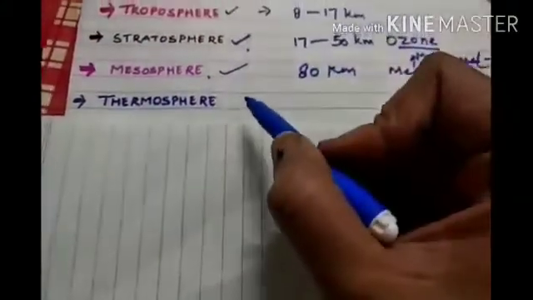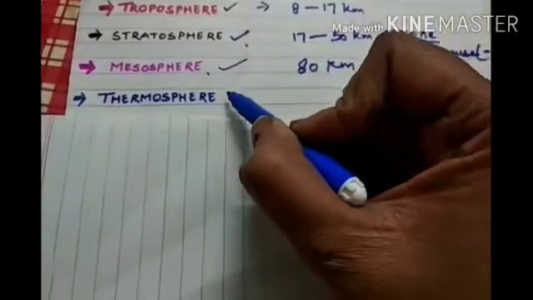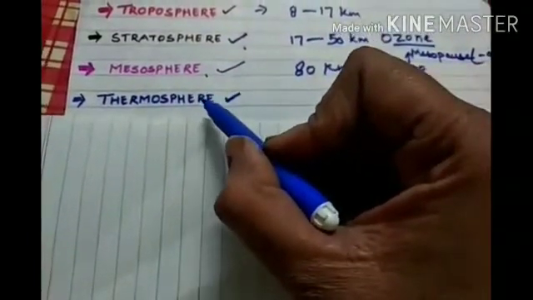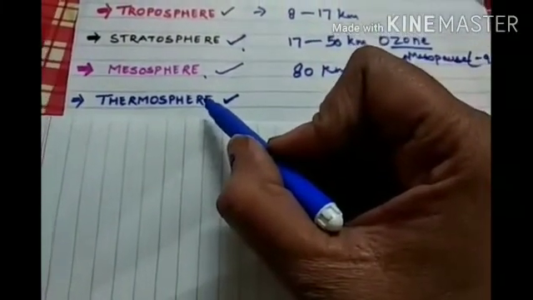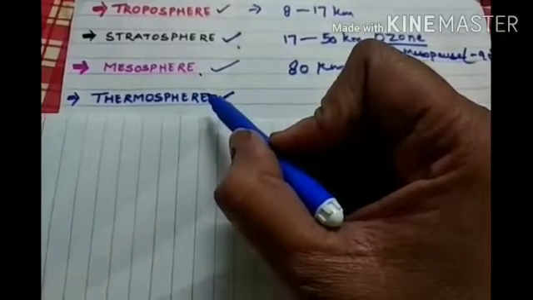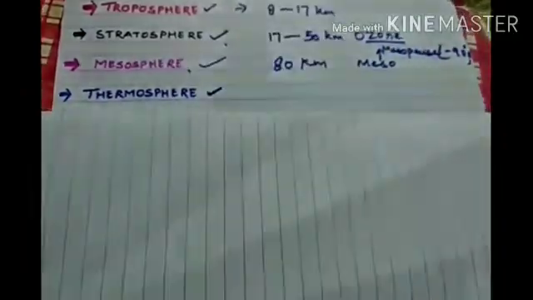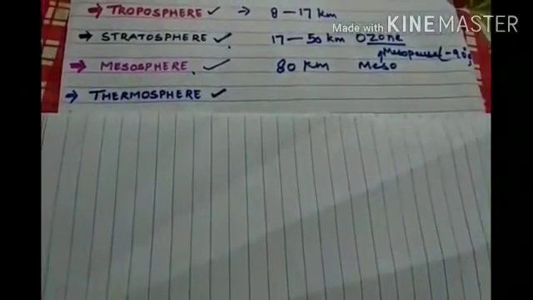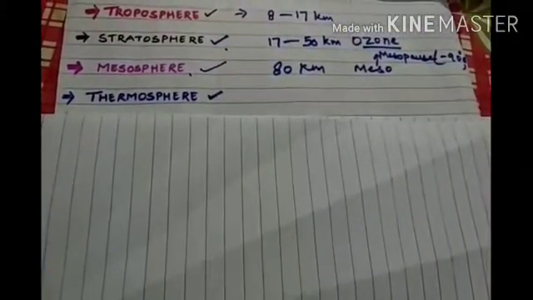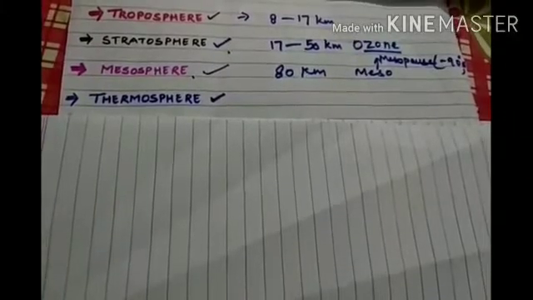The next layer, the fourth layer, is the thermosphere. We also call this layer the ionosphere. It extends above the mesosphere up to around 1000 kilometers above the sea level. It is electrically charged or ionized by solar radiation.